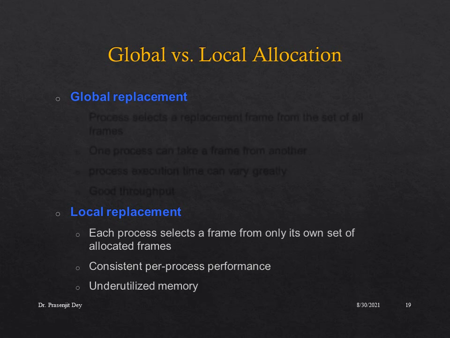Whereas in case of local replacement, each process selects a frame from only its own set of allocated frames. The advantage of local replacement is that it generates consistent per-process performance. The drawback of local replacement is that in this scenario the memory is underutilized.